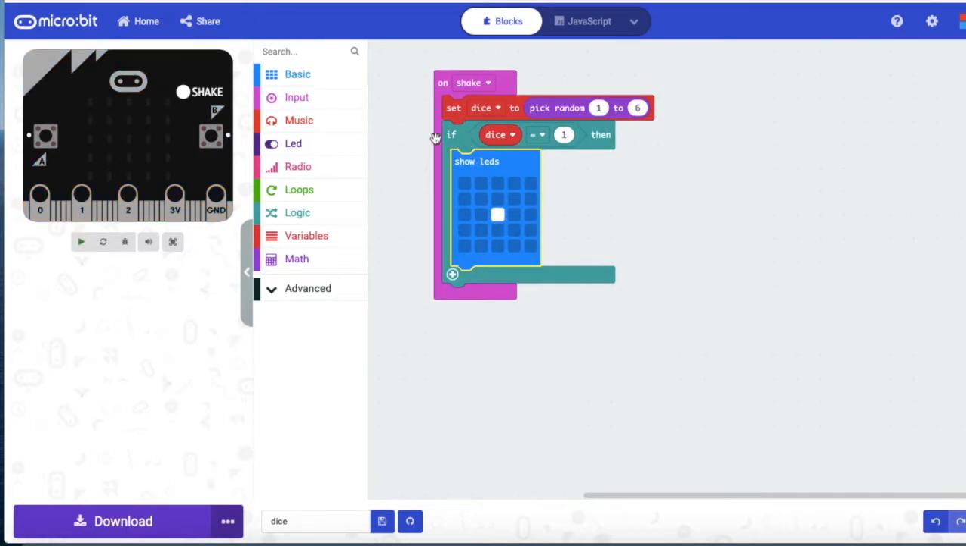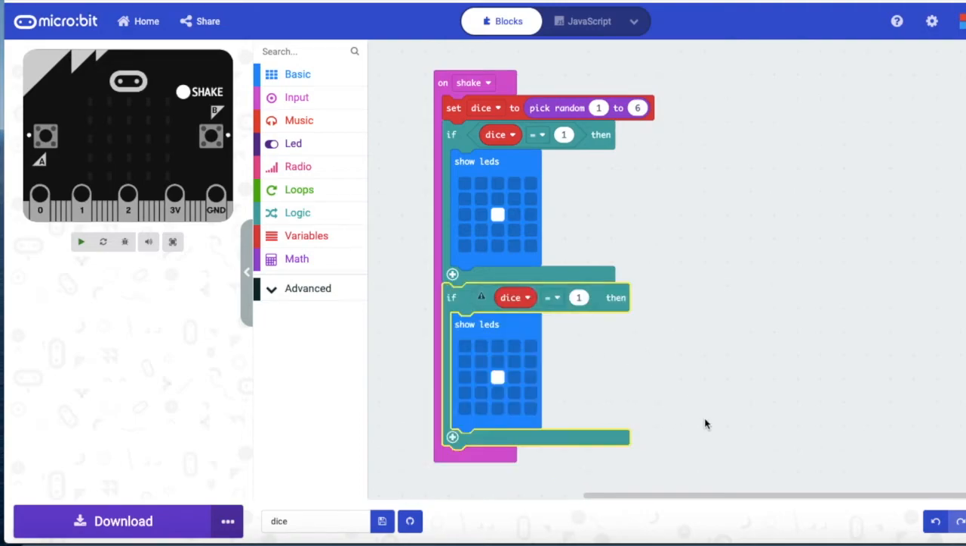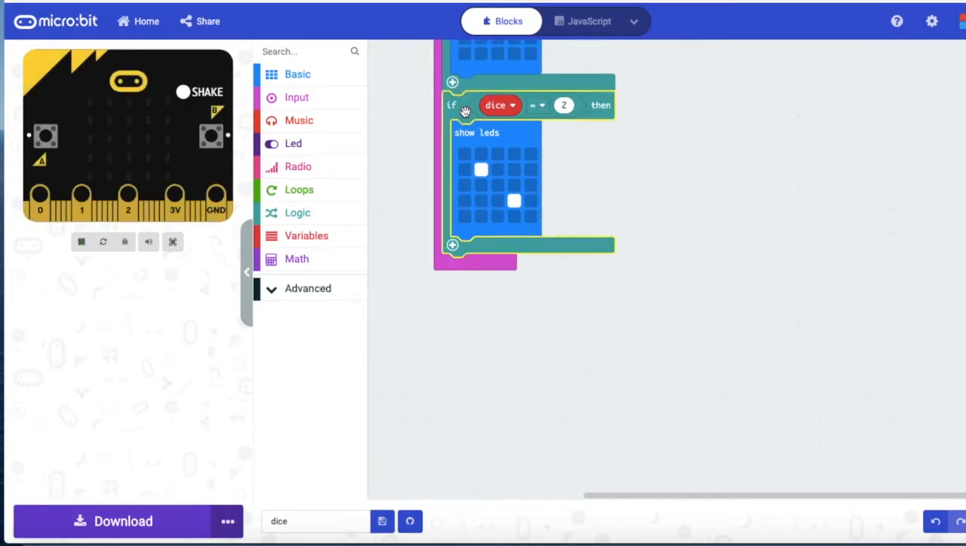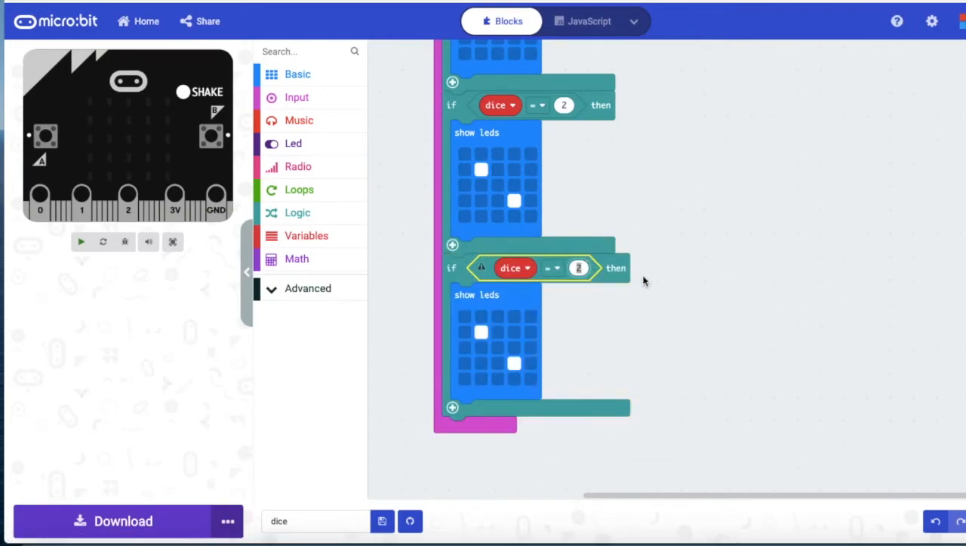Now we can duplicate it. On your keyboard, press Command C, V like this. Now let's put it inside this. So dice is equal to 2. And now we change the LED symbol. Now we do the same thing for dice 3. So we put another dot in the center.